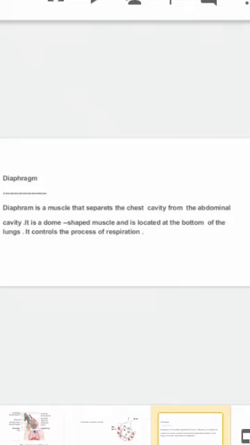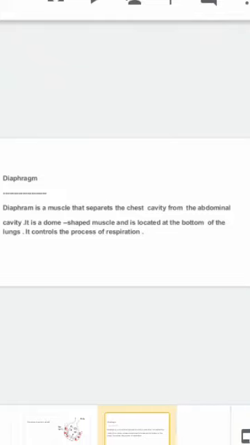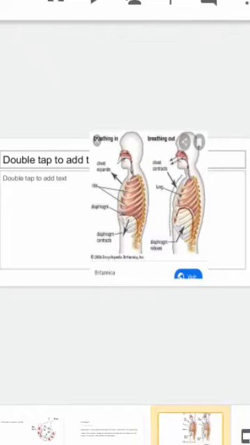Diaphragm. Everyone knows about diaphragm. Diaphragm is a muscle that separates the chest cavity from the abdominal cavity. It is a dome-shaped muscle and is located at the bottom of the lungs. It controls the process of respiration. You can understand with the help of this diagram.